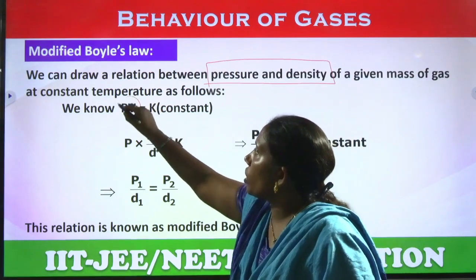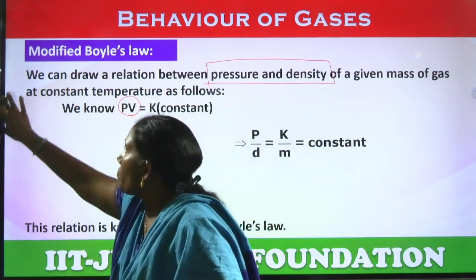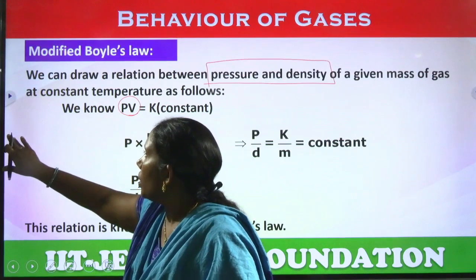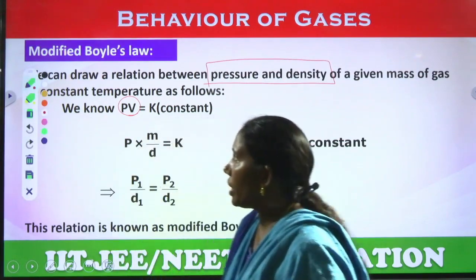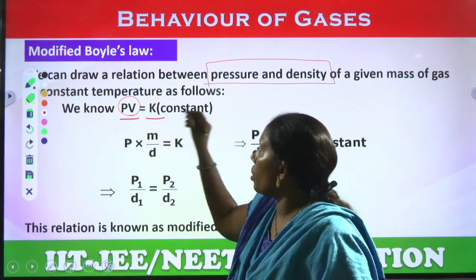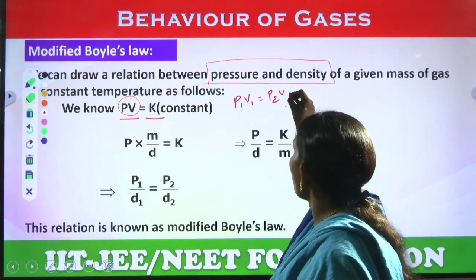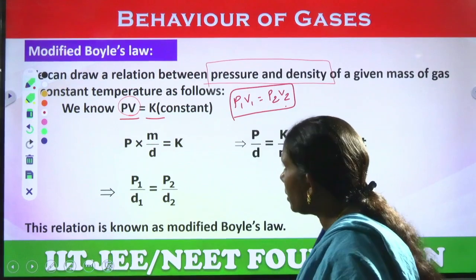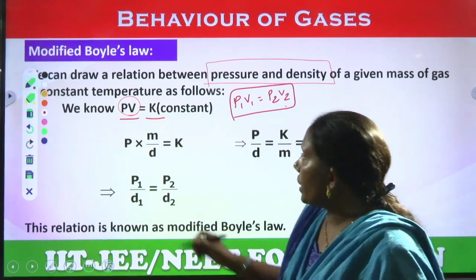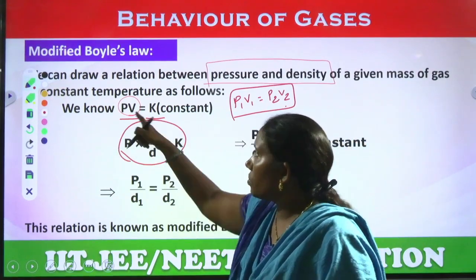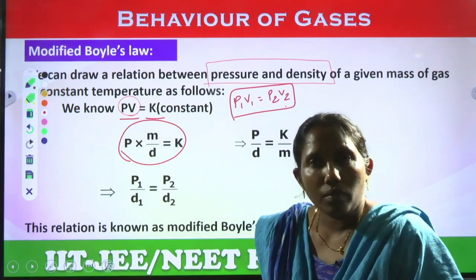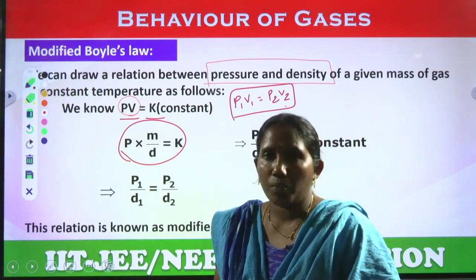See, PV equals constant, it is the normal Boyle's law. In terms of volumes, if we consider PV equals constant, P1 V1 equals P2 V2, this is the normal Boyle's law. But whatever the volume we have, what is the density? Mass by volume is called its density.